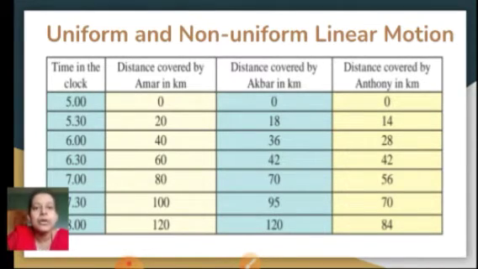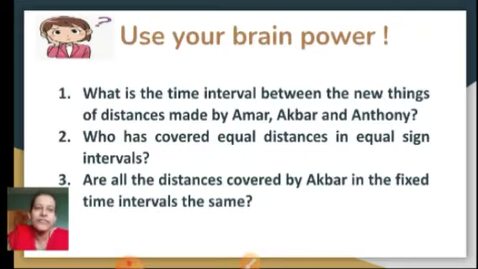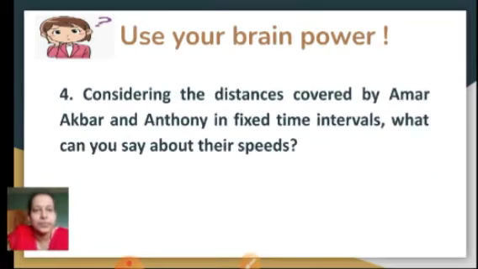So now you have to answer the questions. What is the time interval between the notings made by Amar, Akbar and Anthony? It is half an hour. Who has covered equal distance in equal time intervals? It is nothing but Amar and Anthony. Are all the distances covered by Akbar in the fixed time intervals the same? No is the answer.